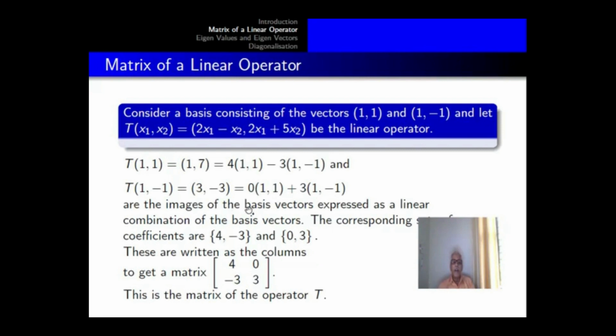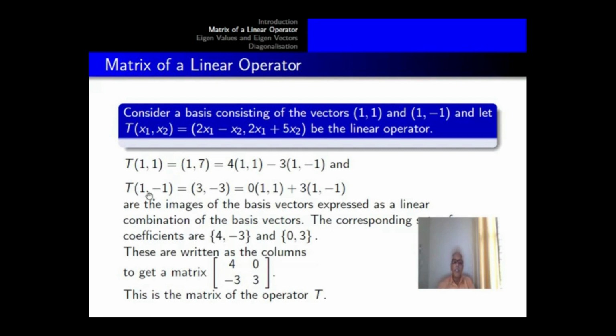The images of the basis vectors are expressed now as linear combination of the basis vectors. The coefficients corresponding to the basis vector (1,1) are 4 and minus 3.